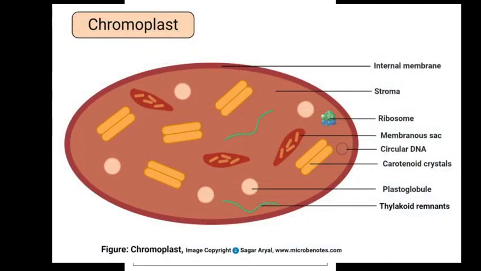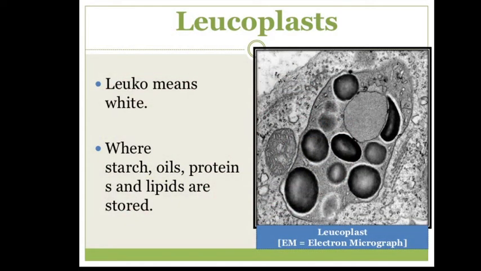chromoplast. Okay, what is chromoplast? Chromoplasts are the organelles which provide bright color to plant parts like flowers and fruits. Okay, and now leucoplast. Leucoplasts are the organelles which store starch, oil, and protein.